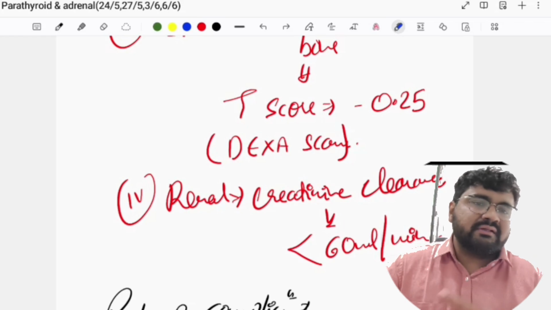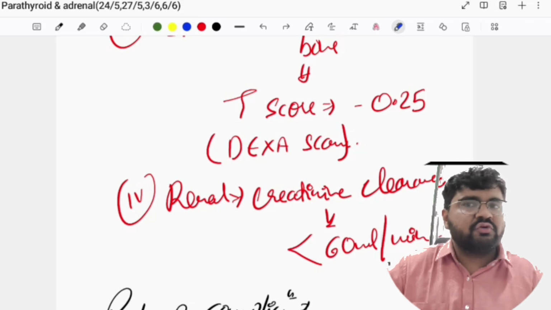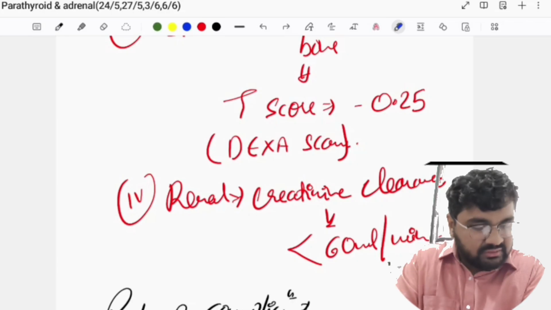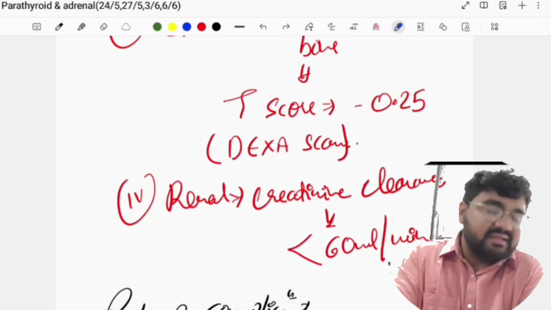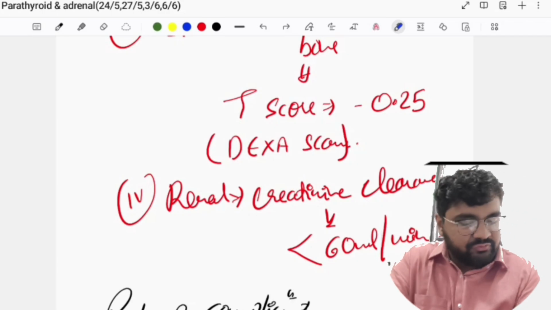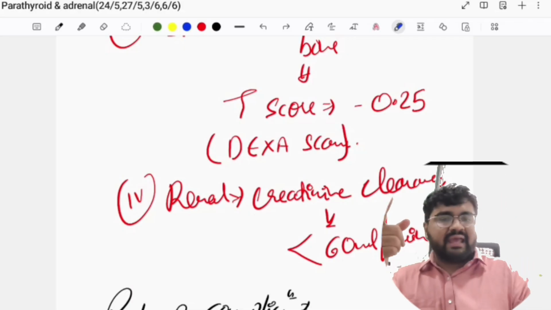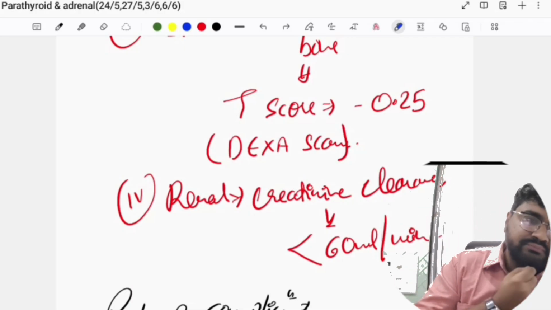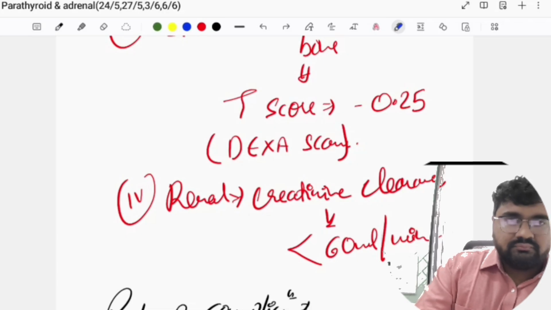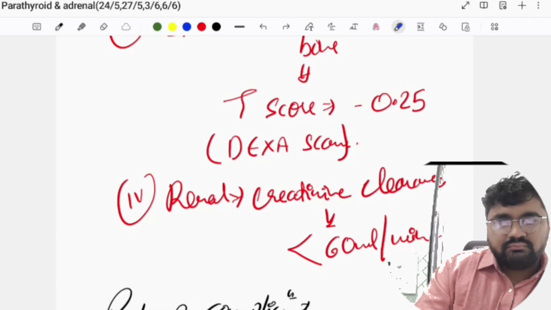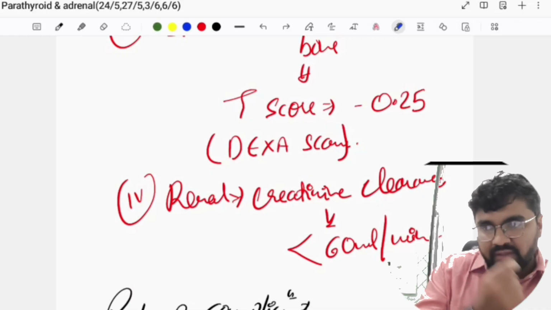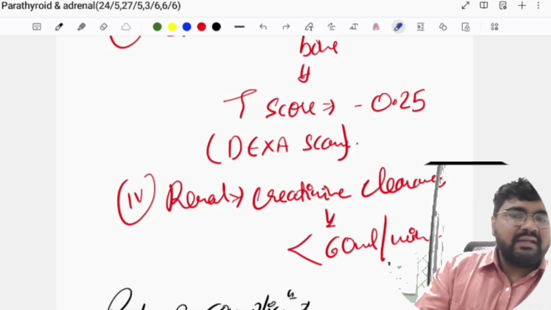And in unilateral recurrent laryngeal nerve injury, the hoarseness happens after 3 months, not immediately. Why? Because the other laryngeal nerve is functioning and is compensating for this. Okay, so hoarseness also takes time, almost 3 months, and bilateral recurrent laryngeal nerve injury will lead to what? Stridor. Okay, so it will lead to instant upper respiratory obstruction. Why does it cause it?